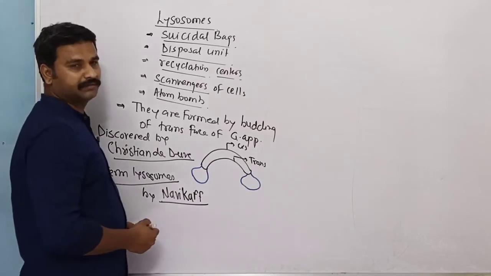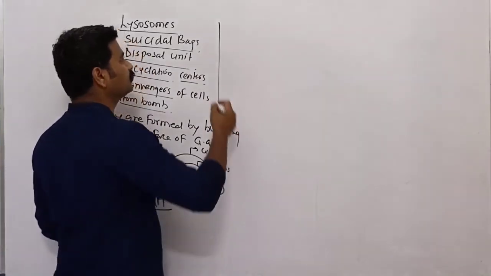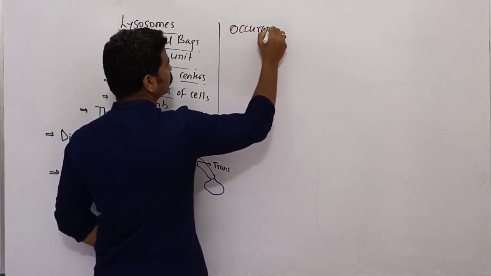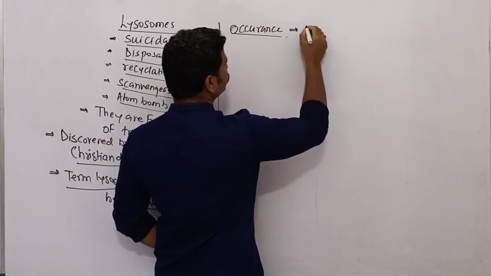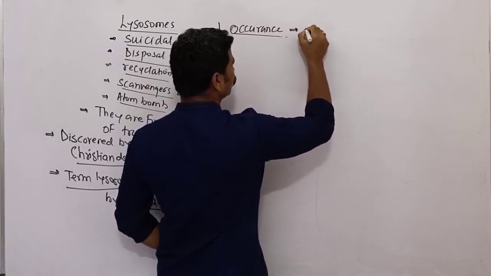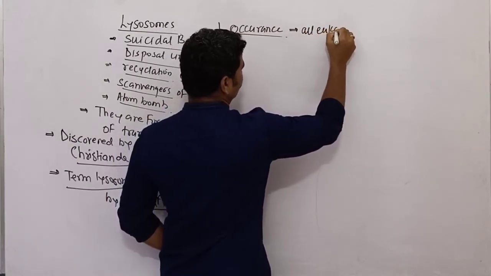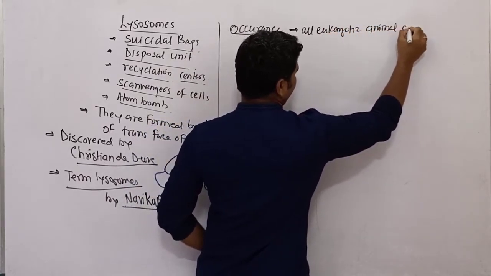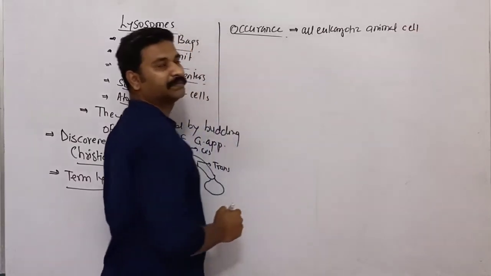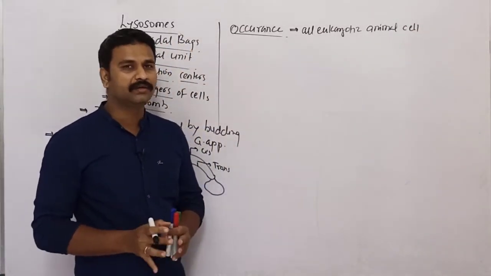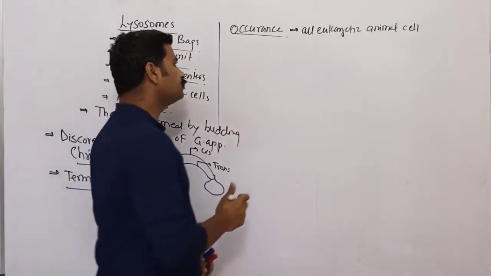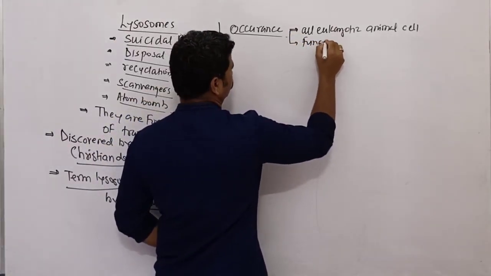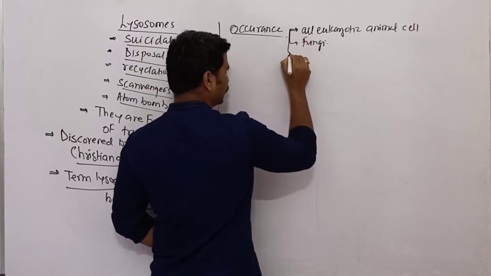Coming to the occurrence of lysosomes, in which cells will lysosomes be present? Generally, lysosomes are present in all eukaryotic animal cells, but they are also present in some fungi and root tip cells.